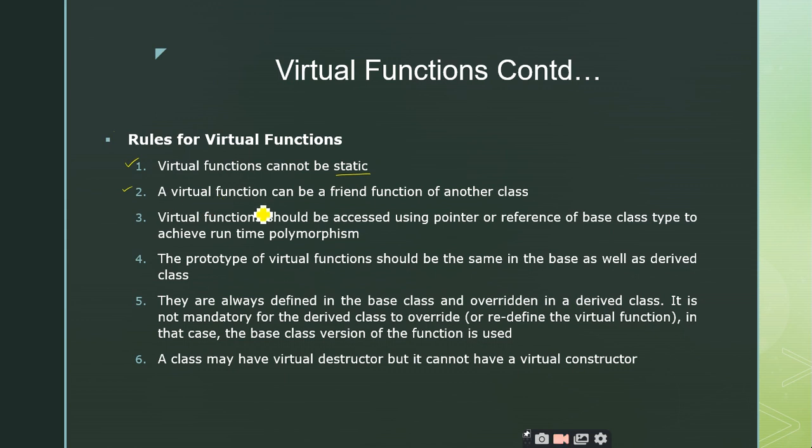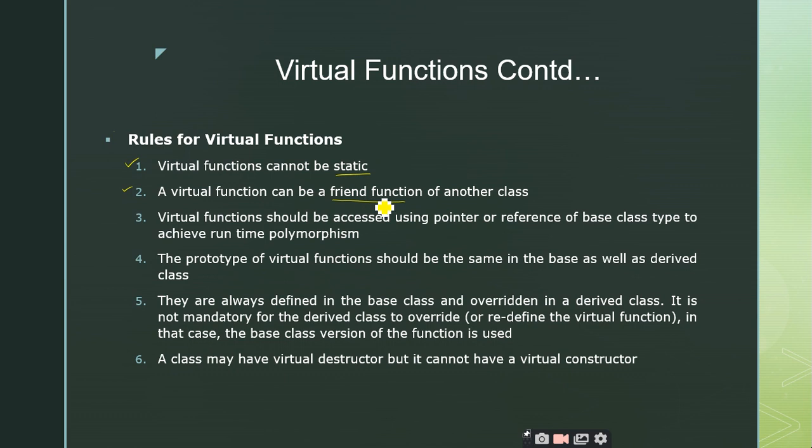And the second point is that a virtual function can also be a friend function of another class. You know the concept of friend function. What is the purpose of friend functions? It is not declared inside the class. To access private and protected members. What she has told is also correct, but when somebody asks you what actually a friend function is, you should say that it is a function which can access the private data members of that class. So the primary purpose of the friend function is to access the private data members.